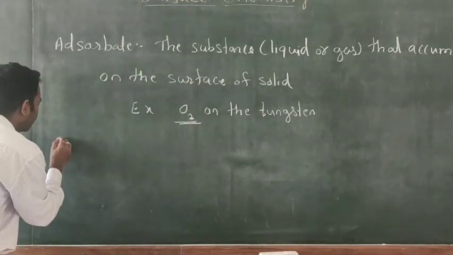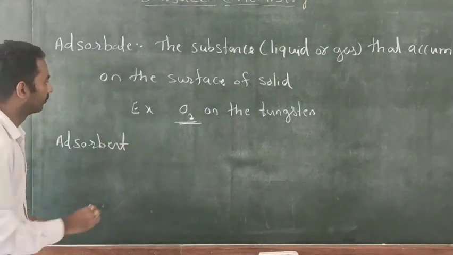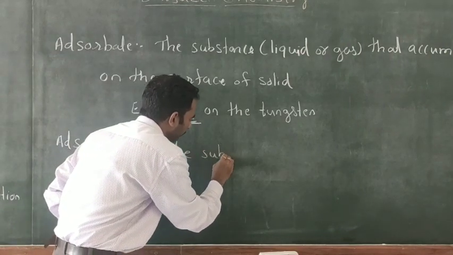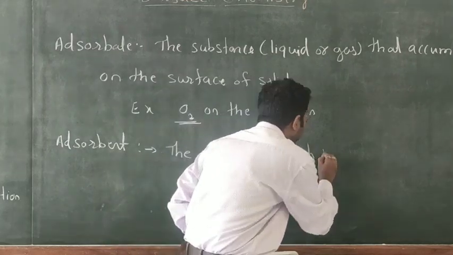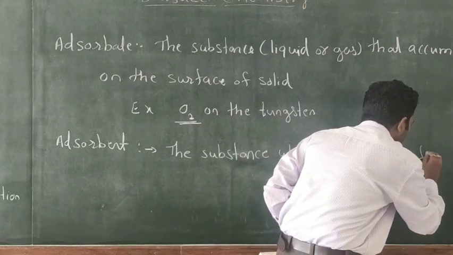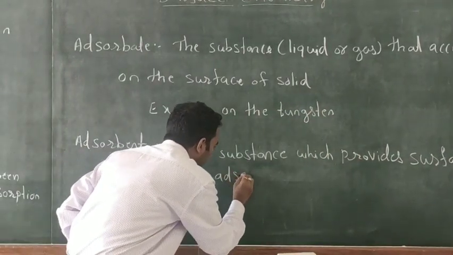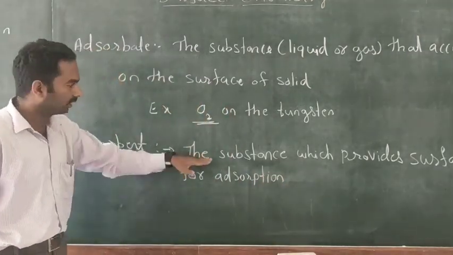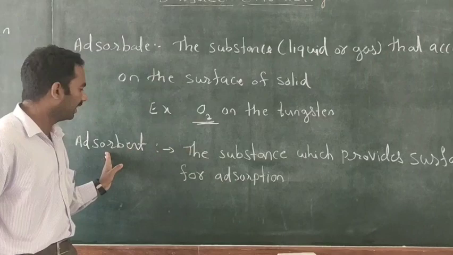Next, fourth one is adsorbent. The substance which provides a surface for adsorption is called adsorbent.